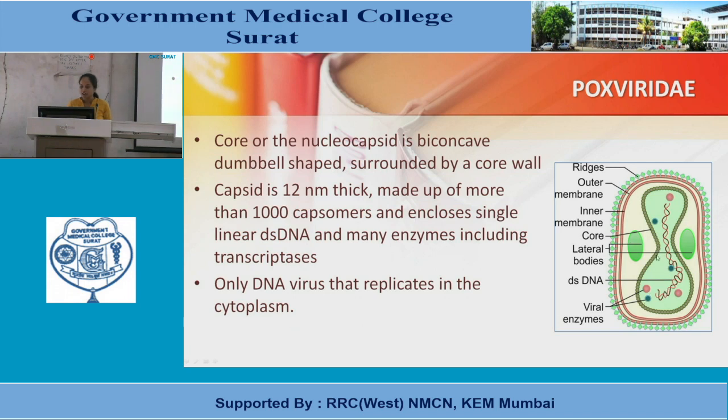These are here, and many enzymes including transcriptase are here. These are the only DNA viruses that replicate in the cytoplasm.